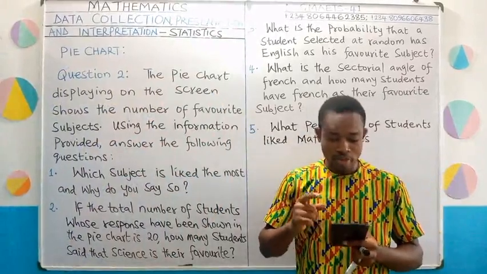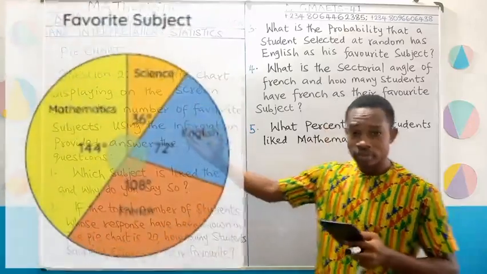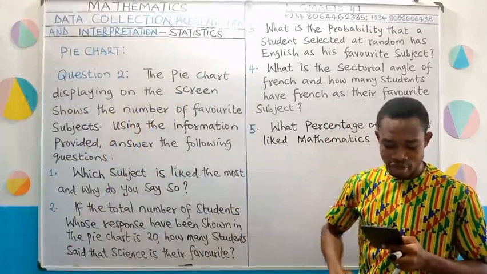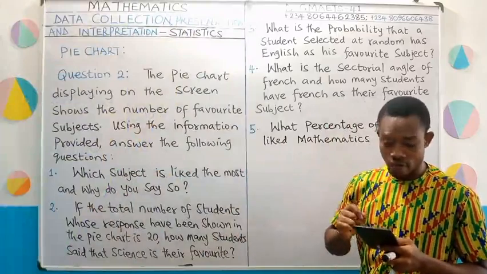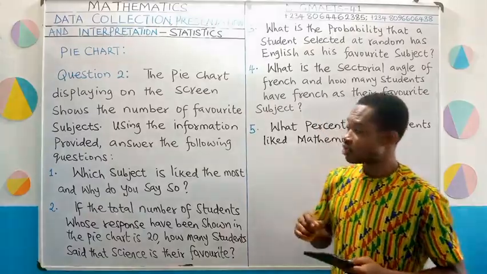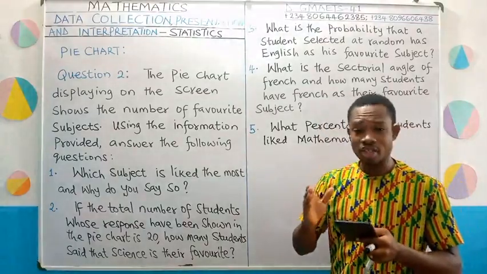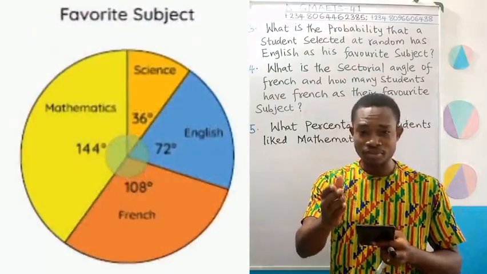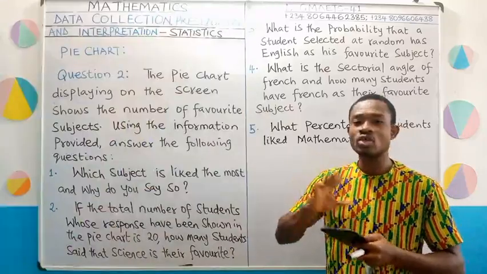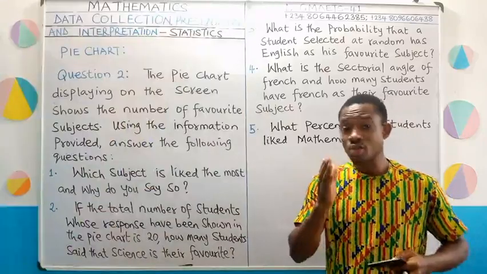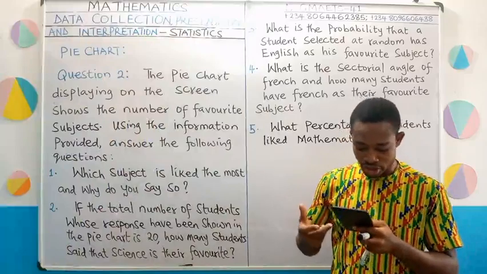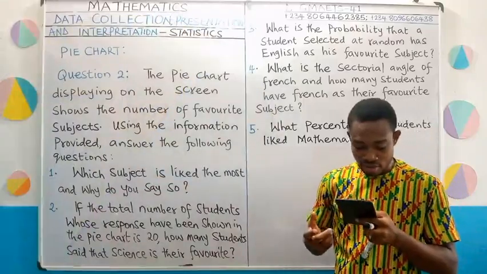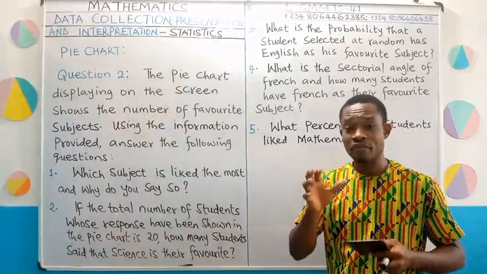The pie chart displaying on the screen shows the number of favorite subjects. Using the information provided, answer the following questions. Question number 1. Which subject is liked the most and why do you say so? Question number 2. If the total number of students whose responses have been shown in the pie chart is 20, how many students said that science is their favorite?